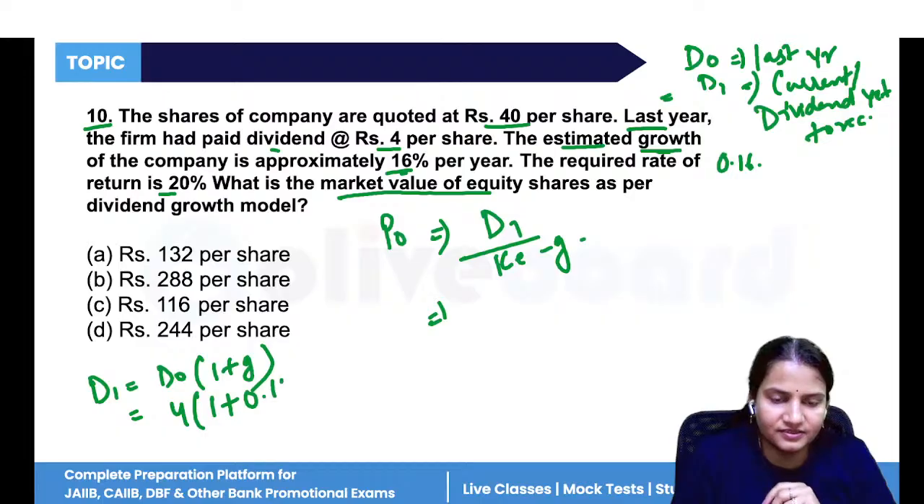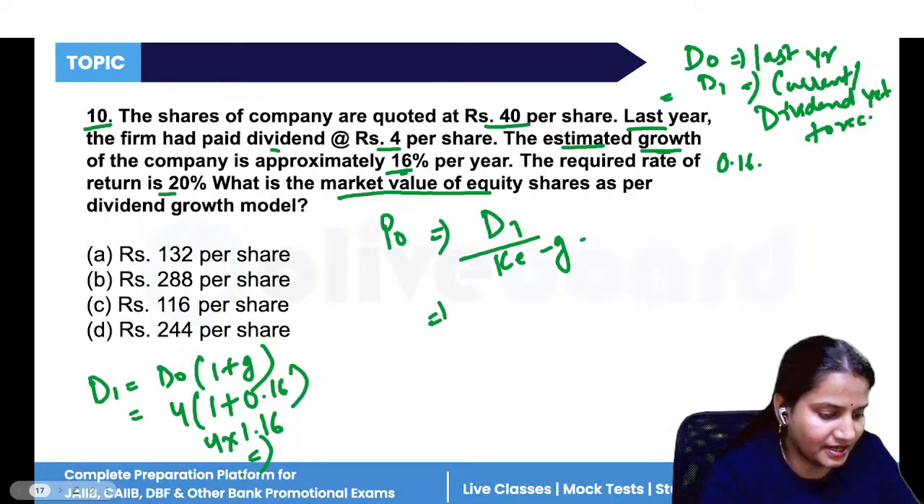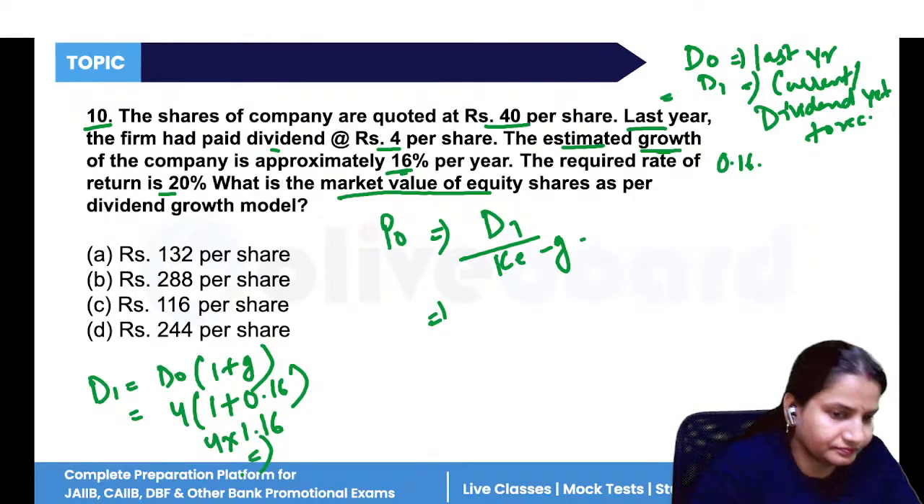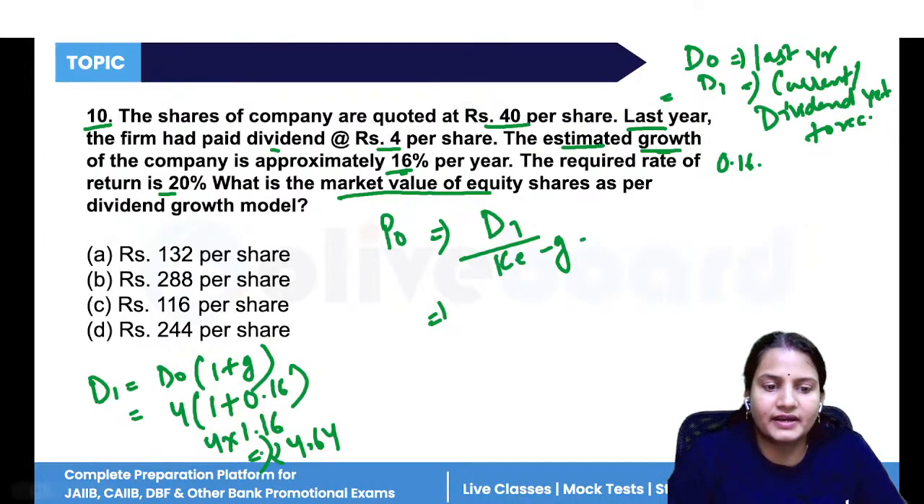Yes, 0.16. If I change 16%, 4 into 1 plus 0.16 is 1.16. Now, 4 into 1.16, let me calculate. 4 into 1.16, so 4.64. Now, dividend is what? That is 4.64.